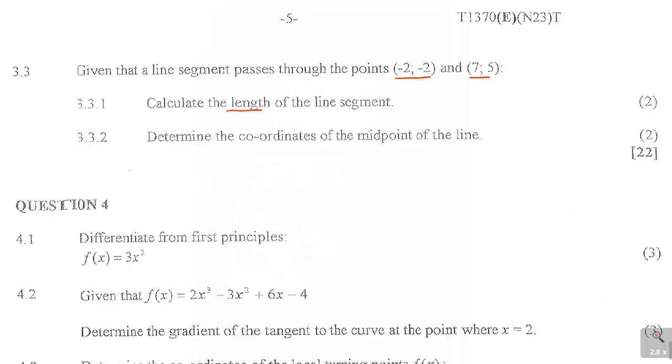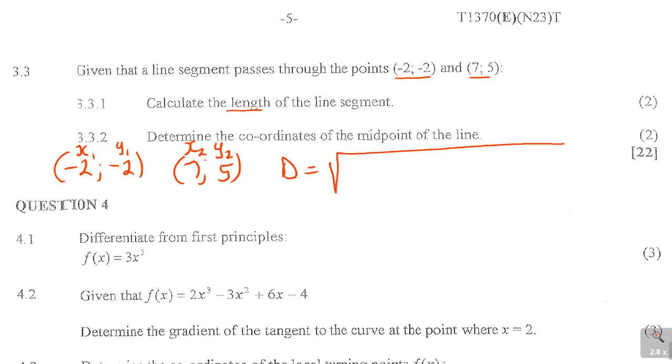So remember, they're saying I've got 2 points, minus 2, minus 2, and I've got also 7, 5. So I can call this one my x1, y1, and my x2 and y2, and the formula says d is equal to the square root of (x2 minus x1) squared plus (y2 minus y1) squared. So you just substitute and you get your answer.